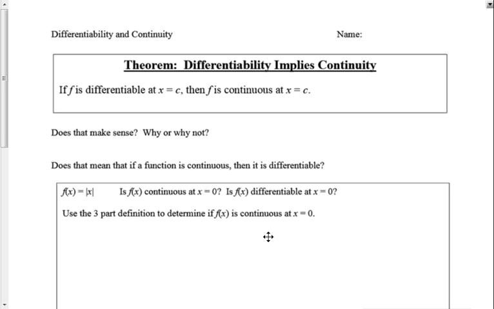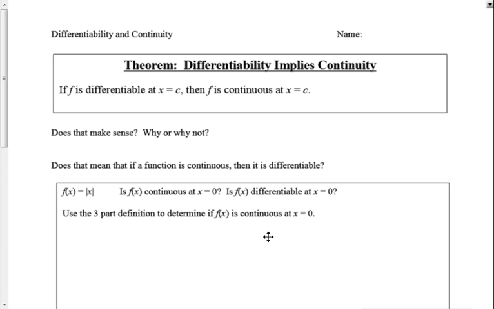Today we are talking about the relationship between differentiability and continuity of functions. So we're just going to start with the theorem that gives us that relationship. Differentiability implies continuity. What does that mean basically? Once you know that a function is differentiable, you can take the derivative of it everywhere. That means the function is continuous everywhere.